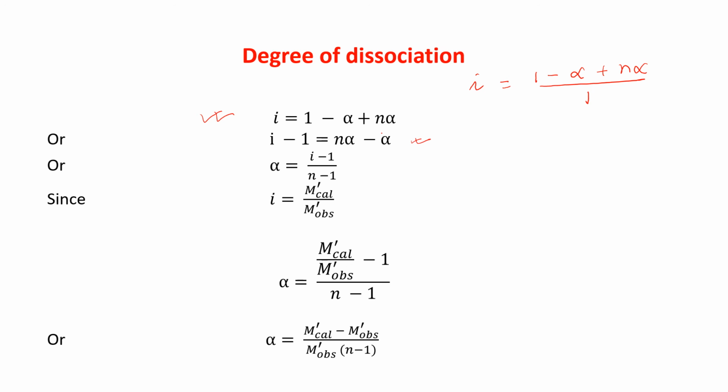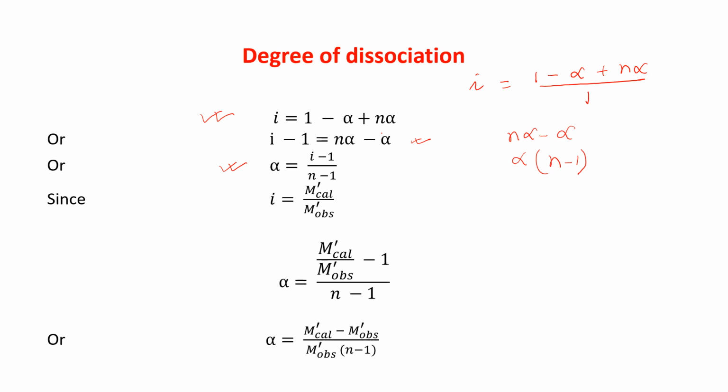So if I calculate, alpha will be equal to i minus 1 by n minus 1, because from n alpha minus alpha I can take alpha common, so it will be n minus 1.